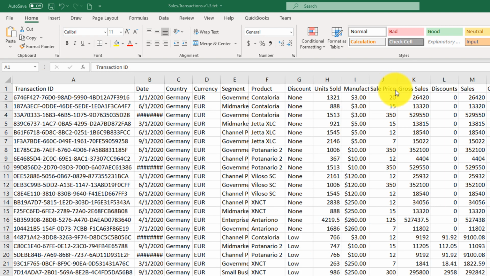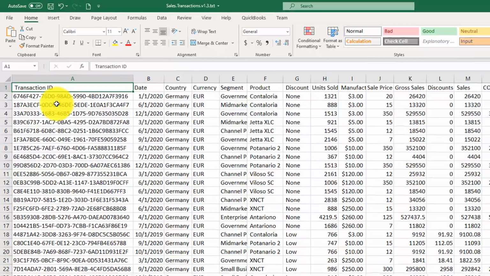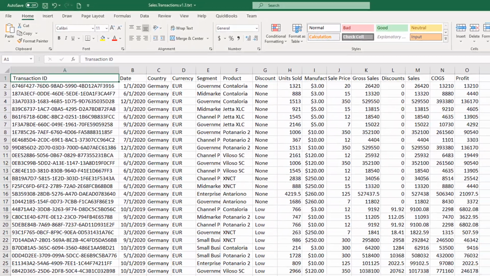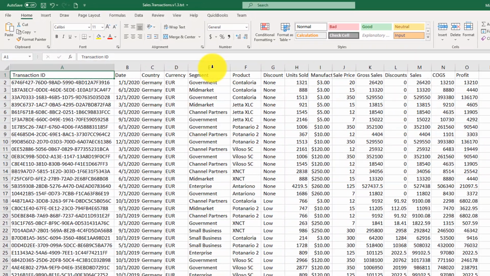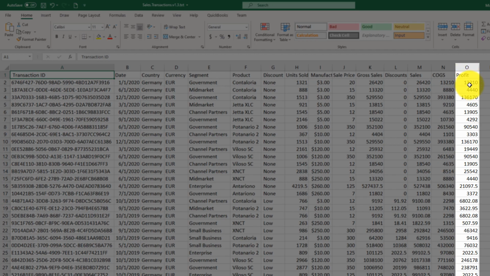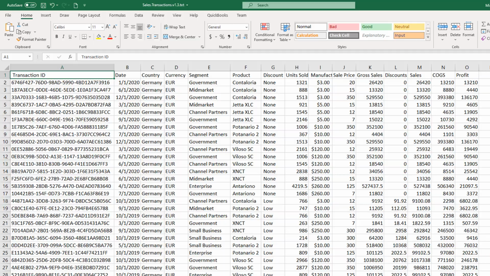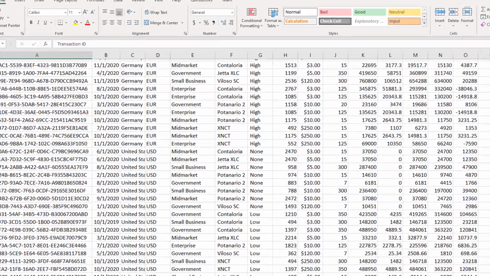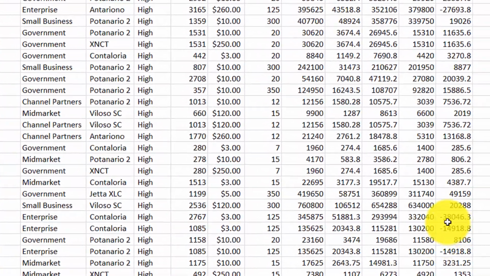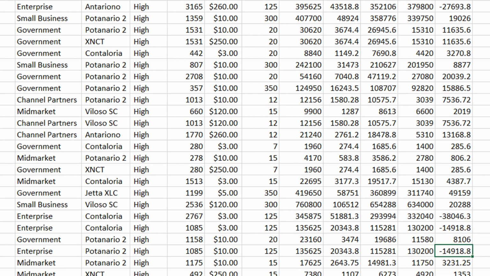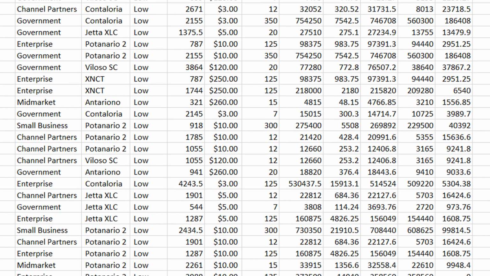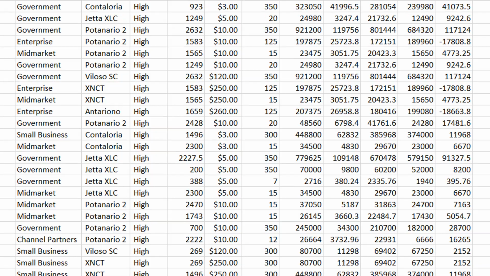data. For example, the data we're looking at is transactional data, and it represents sales transactions for a company. Each line item here represents a specific transaction, and column O represents the profit for each of these transactions. If we scroll down, we will see that most of the values are positive, but there are some negative values here, which we would need to highlight through the conditional formatting feature of Microsoft Excel.